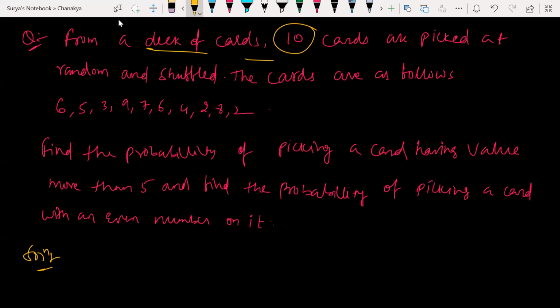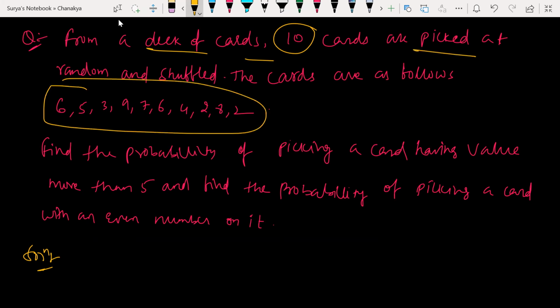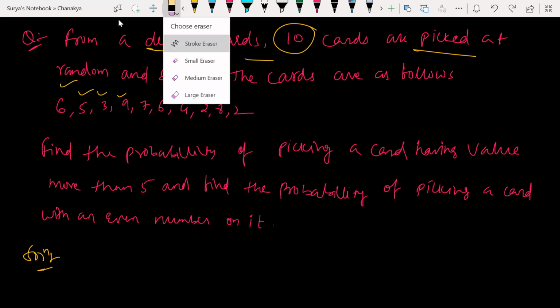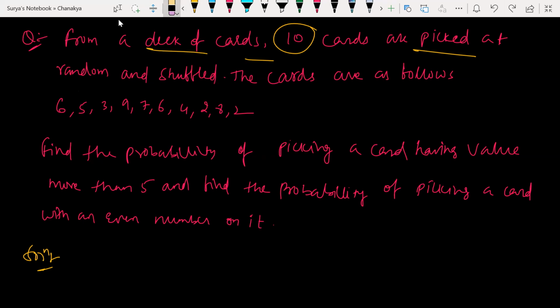Deck of cards means total cards, you pick 10 cards. You pick 10 cards which have these numbers. At random and shuffled. The cards are as follows. Like in the first trial you got 6, in the second trial you got 5, 3, something like that. So this is how you got them.